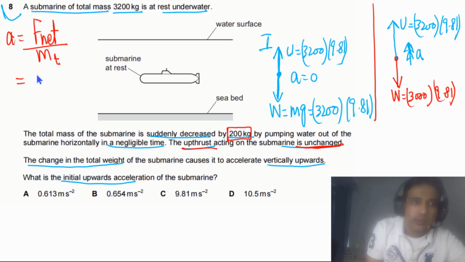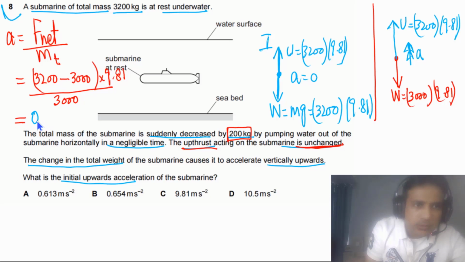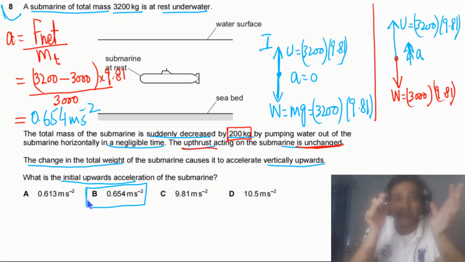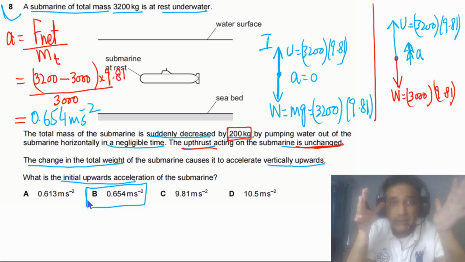So we can write 3,200 minus 3,000, and this we multiply with 9.81, divided by 3000. This is the mass of the submarine. Now if we solve this one, our answer should be equal to 0.654 meters per second per second. So the answer for this question is B. A beautiful question, how to apply Newton's second law of motion.